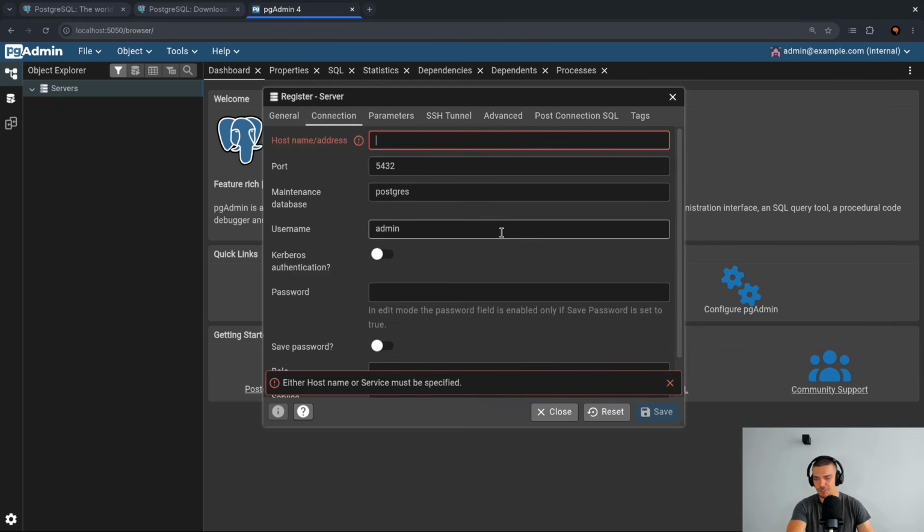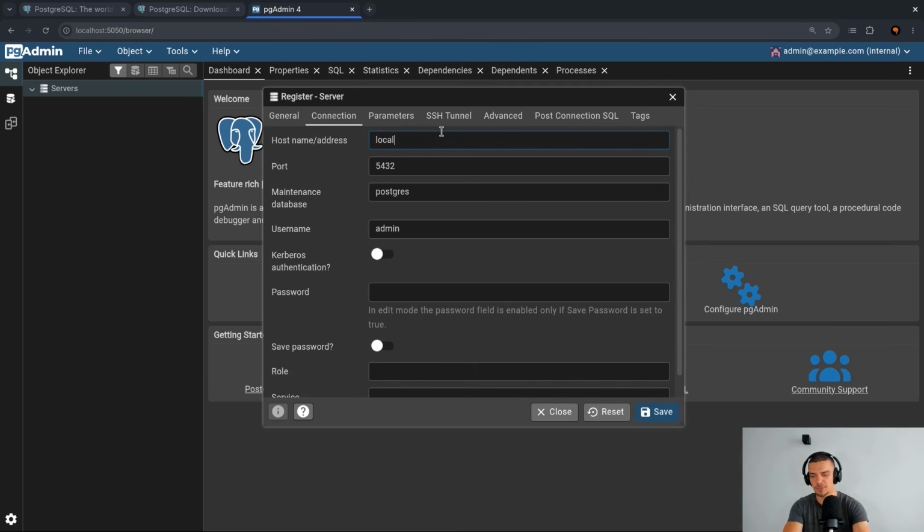And then in connection, we have to specify now how we want to connect. Now, keep in mind, we're connecting here from within a Docker network. So in my case, since I'm running the Docker setup, I have to provide the host name of the Postgres instance within this container. If you're running this locally on your system, you would go with localhost. Since I'm not running this on my system locally, but in Docker, I need to say Postgres because this is what my container is called.